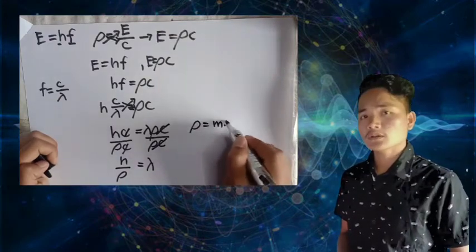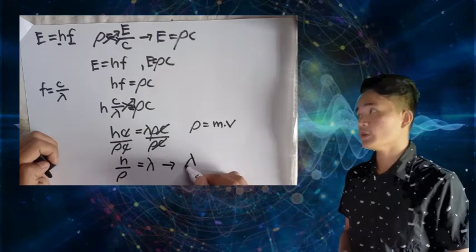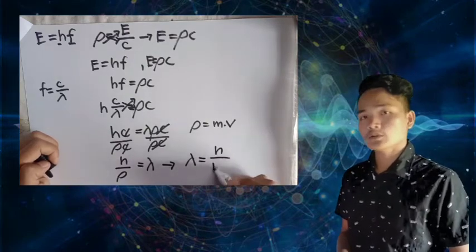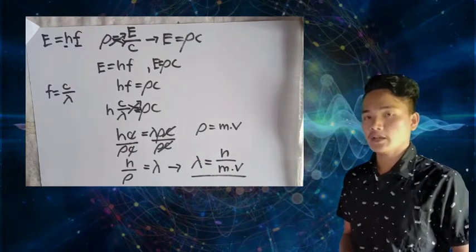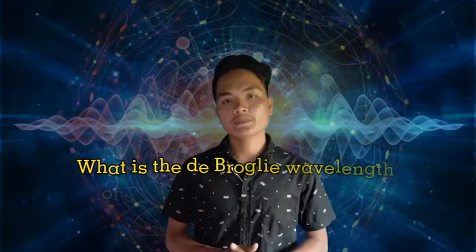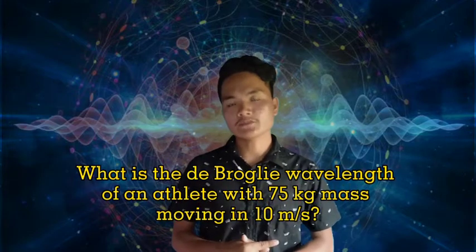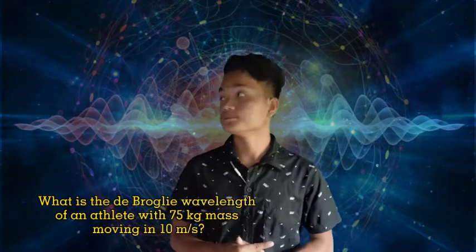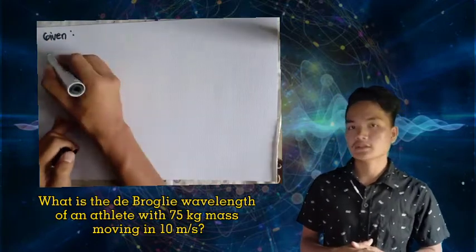Since p equals m multiplied by v, we can get the de Broglie wavelength as λ = h/mv. Let us apply this equation to a problem. What is the de Broglie wavelength of an athlete with a mass of 75 kg moving with a speed of 10 meters per second? To solve the problem, we get first the givens.